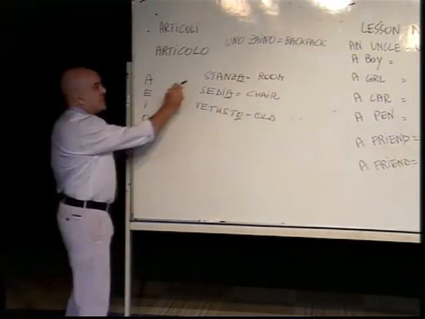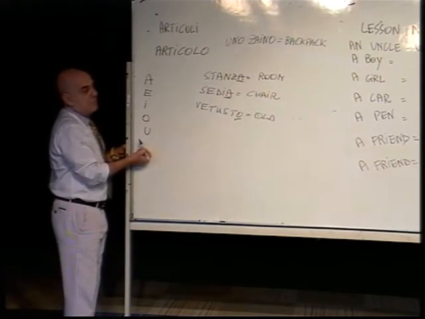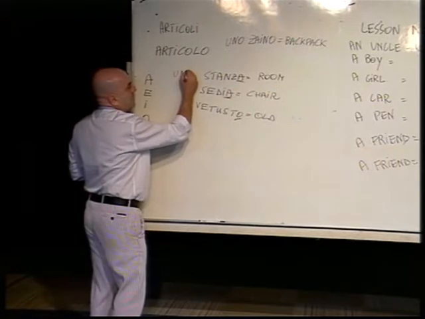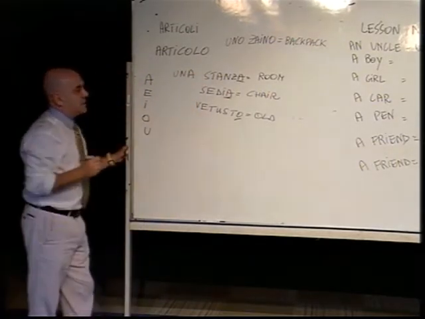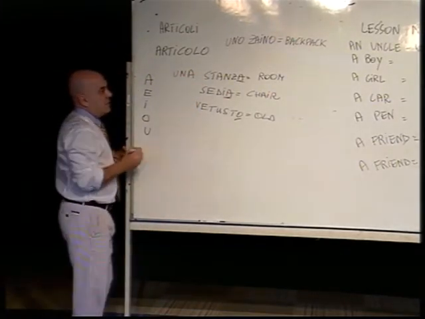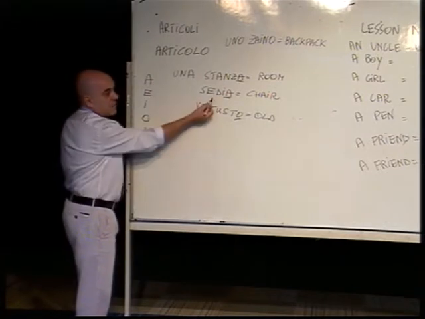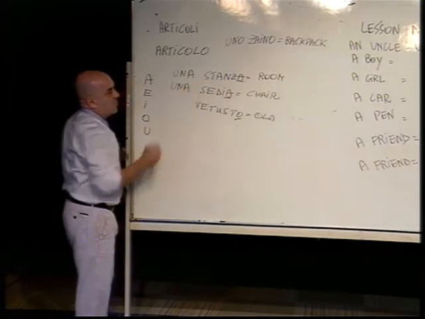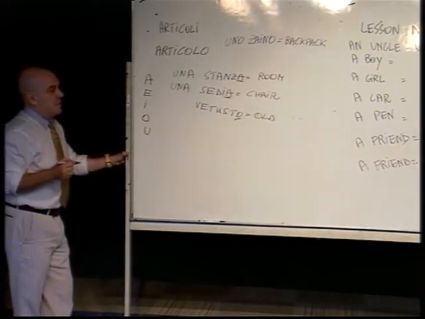Stanza, does it start with a vowel? No. So you only have one option. Una stanza. Sedia, does the word start with a vowel? No. So you only have one option. Una sedia. Vetusto, which is the first letter?